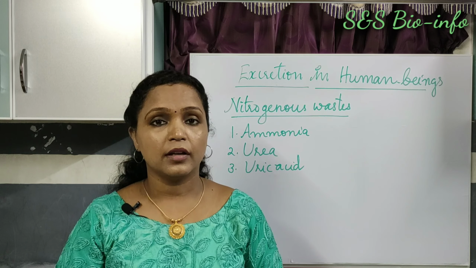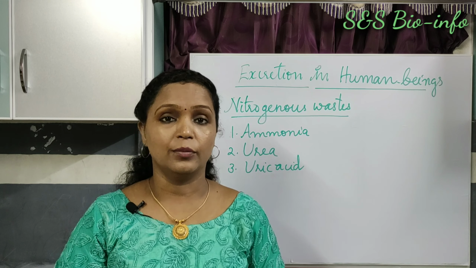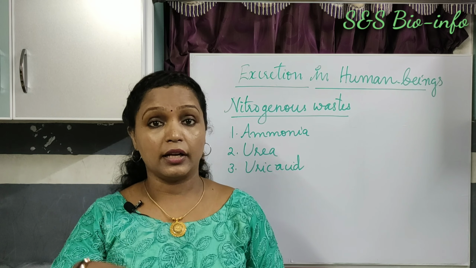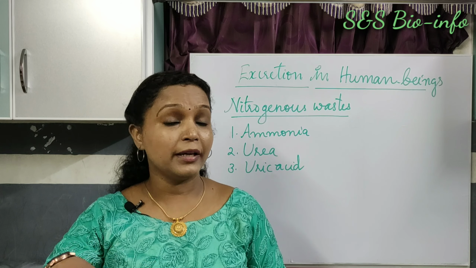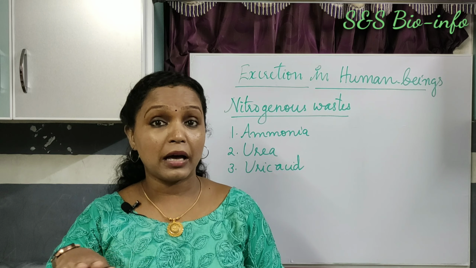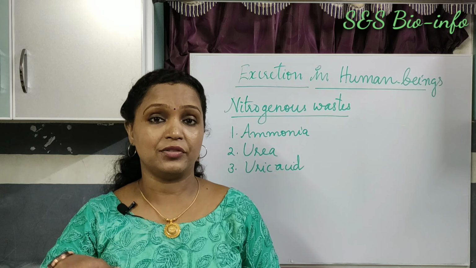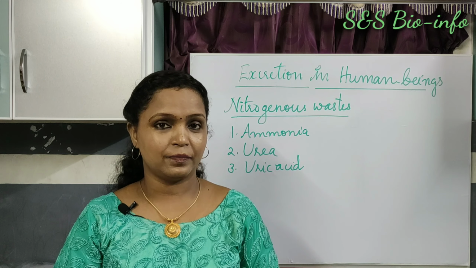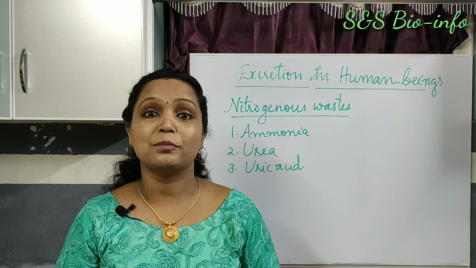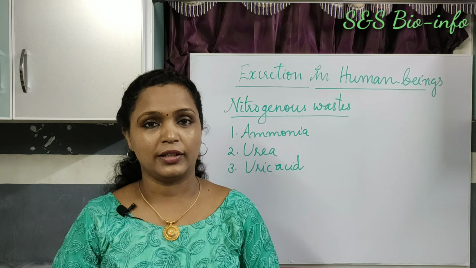For example, when there is excess water in the body, the excess water dilutes our body fluid so that the equilibrium will collapse. The water balance of the body fluid will be changed. It causes hypertension or high blood pressure.